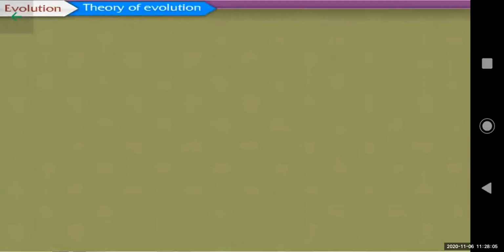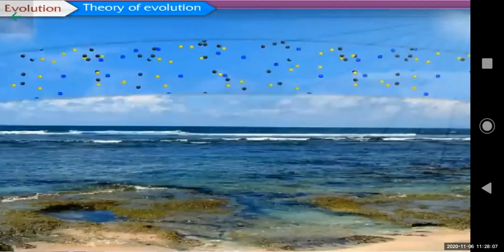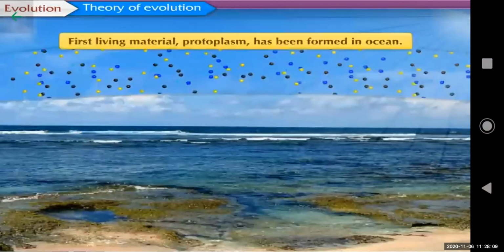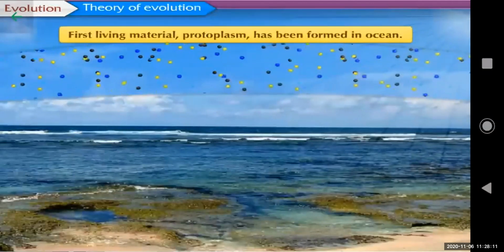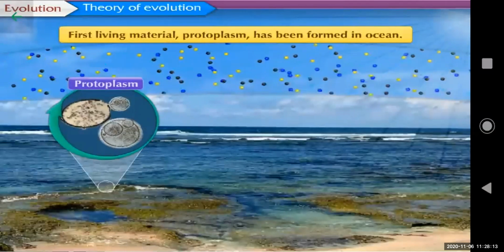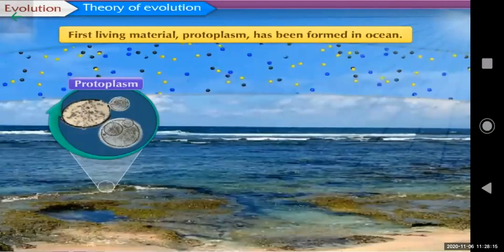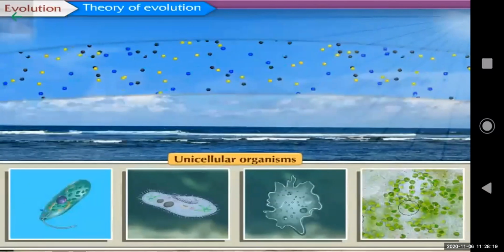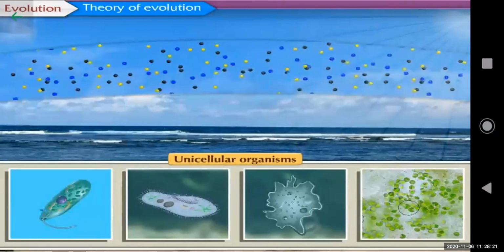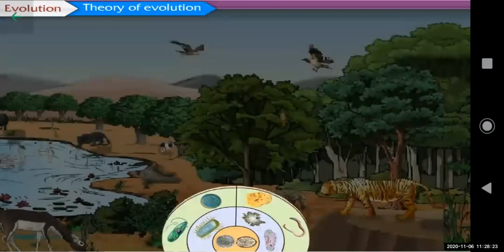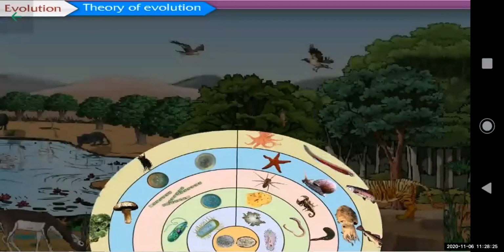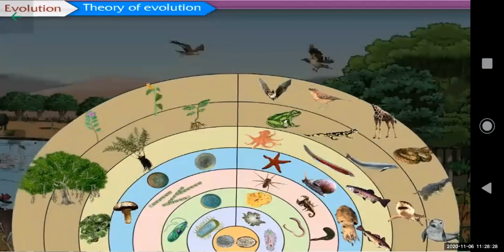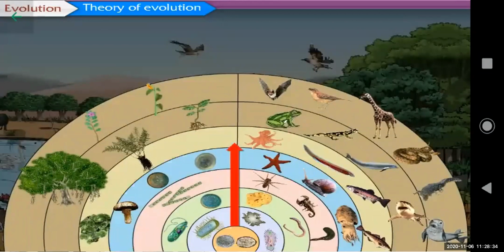Theory of evolution. According to the theory of evolution, the first living material, that is, protoplasm, has been formed in the ocean. In due course of time, a unicellular organism was formed. Gradually, changes occurred in the unicellular organisms, from which larger and more complex organisms were formed. All these changes were slow and gradual.